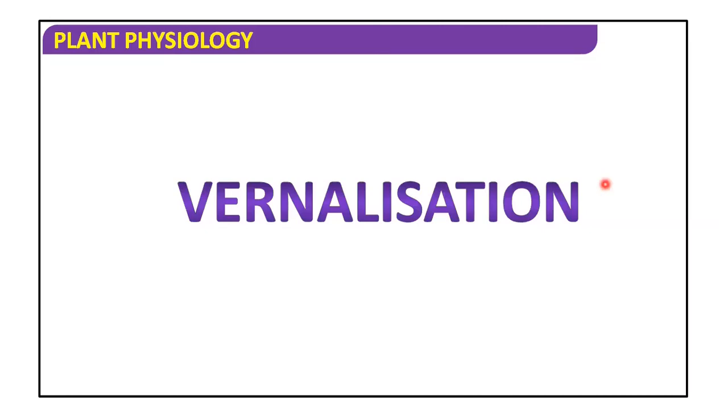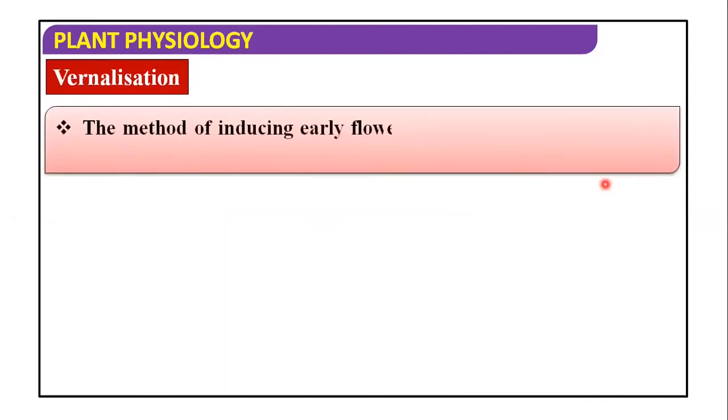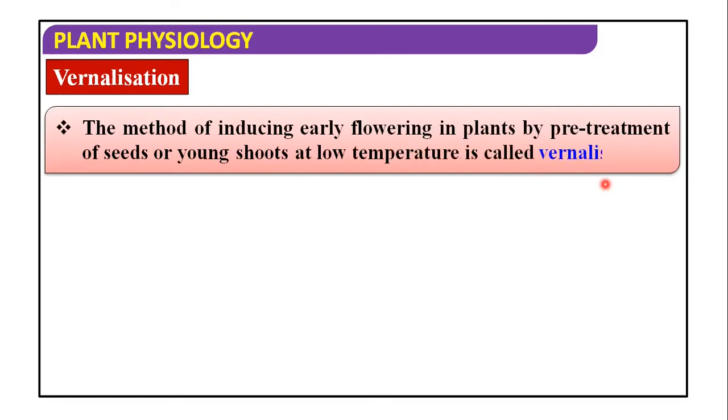We will start the topic vernalization. What is vernalization? The most important term here is the influence of temperature on the plant or on several physiological processes, for example, reproduction. Temperature as a factor has three cardinal points, that is the minimum, optimum and maximum temperature.